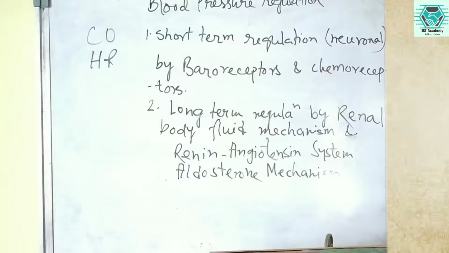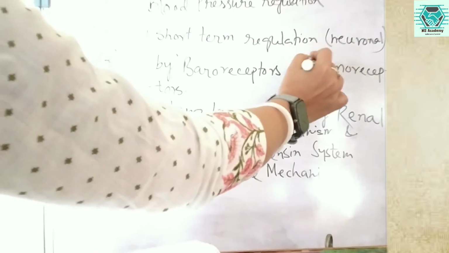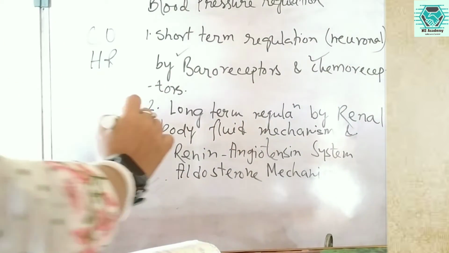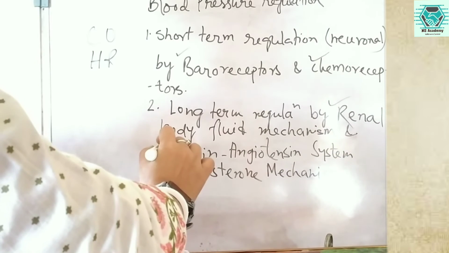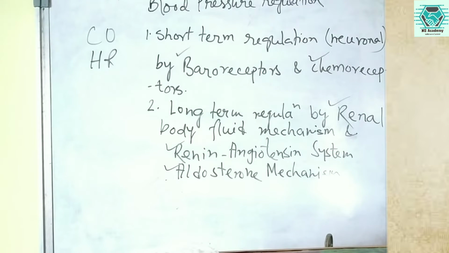So in short-term regulation, it is neuronal, by the baroreceptors and chemoreceptors, and the long-term regulation is by the renal body fluid mechanism, then the renin-angiotensin system and the aldosterone mechanism. So these are the main mechanisms which regulate the blood pressure.